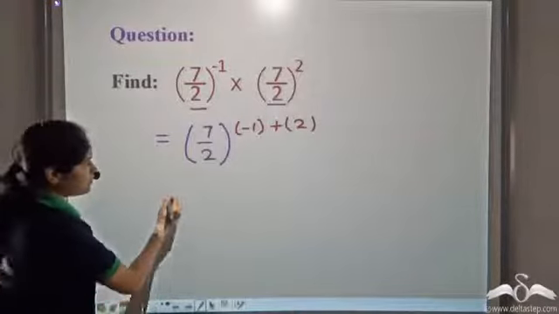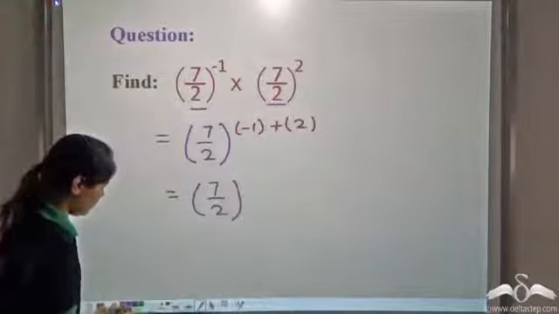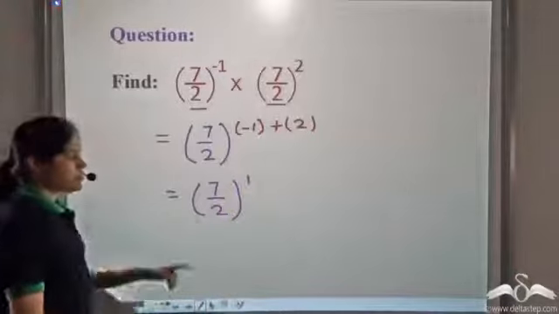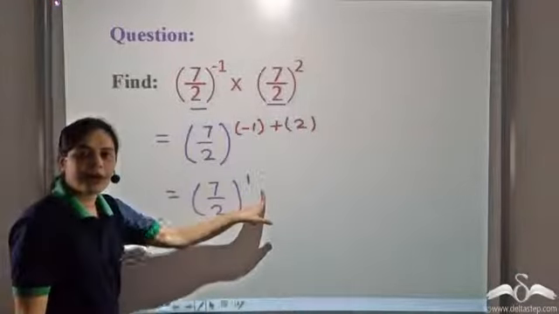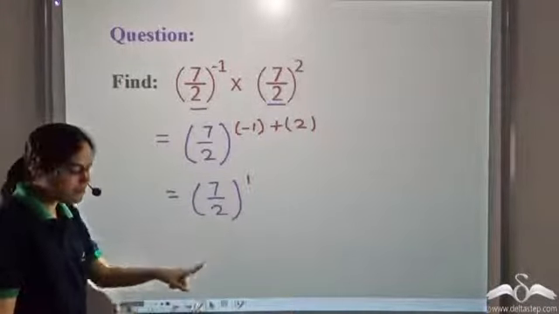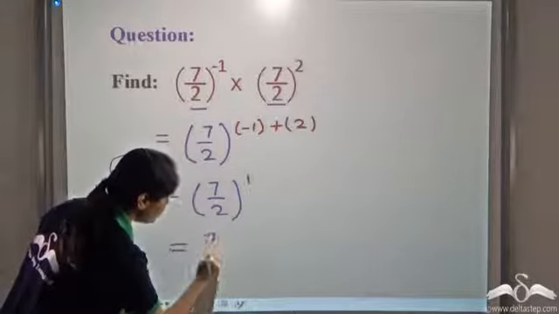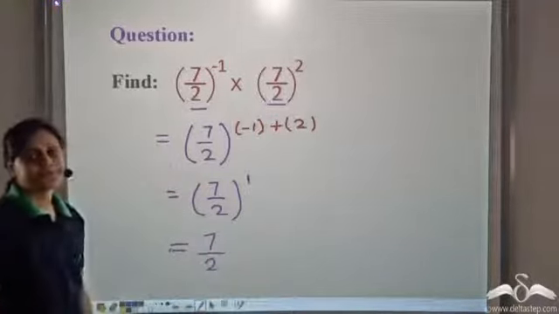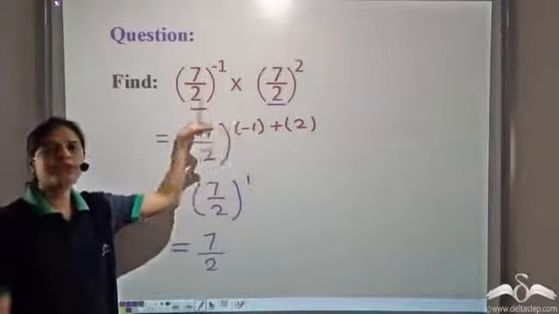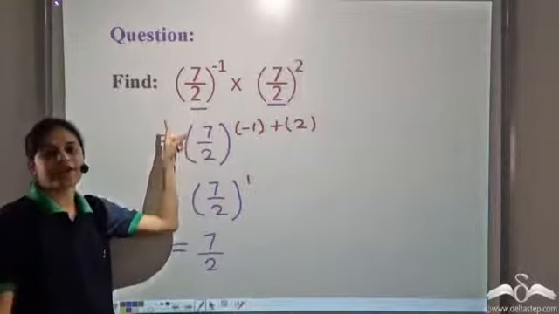That is 7 by 2 to the power negative 1 plus 2 is 1. So 7 by 2 to the power 1. Any number raised to the power 1 is that number itself. So this is equal to 7 by 2. So 7 by 2 is the answer. So the law of exponents for multiplication holds even when the base is a fraction.